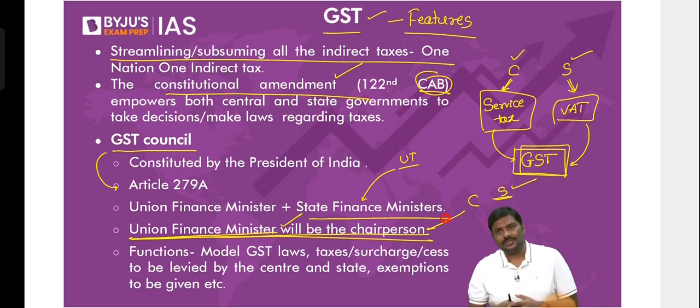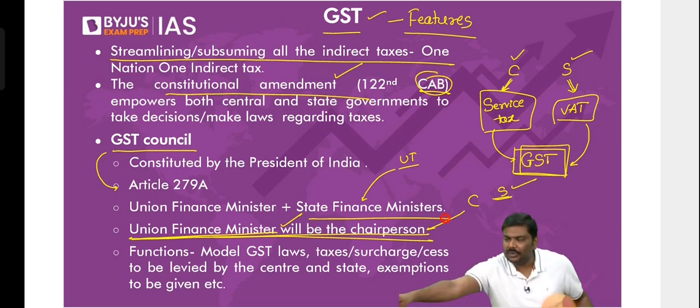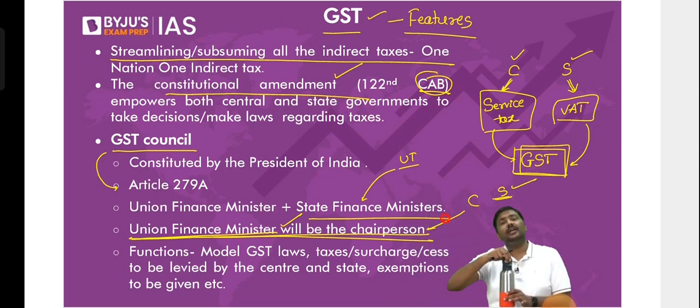Now what is the role of this particular council? What are they supposed to do? They're supposed to take any decision regarding GST. So what do you mean by this? Whether to include the flask in the GST or not. If it is included, what should be the rate of GST?